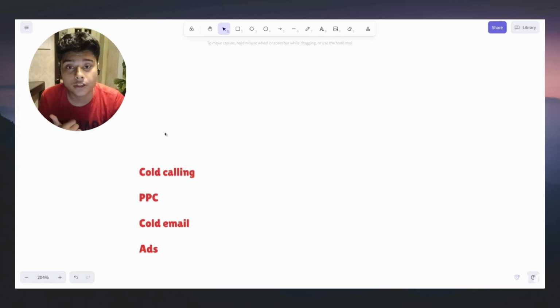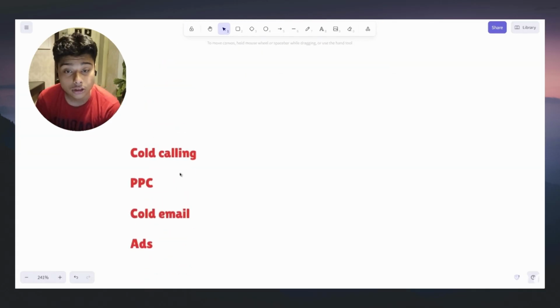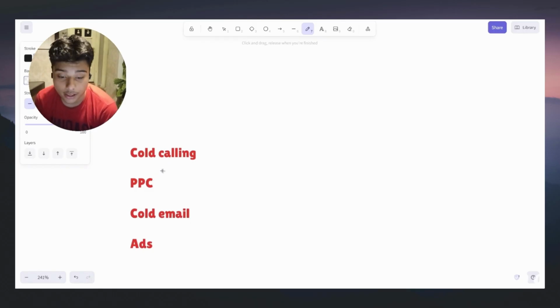Cold calling is when you call up the person, you offer them value, and then you sell them your service. This normally goes in a process where you find the leads and then you start calling them. Then there's PPC, pay per click ads, where you're paying for every single click. And then cold email, when you're emailing someone, giving them value, and then telling them, I want you to be my customer. Other than that, there are regular ads, where the person is interested themselves and knows of the problem. That's only about 50%, because most people are too arrogant to find out what they're doing wrong or what problems they have.